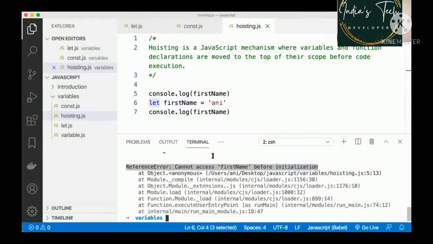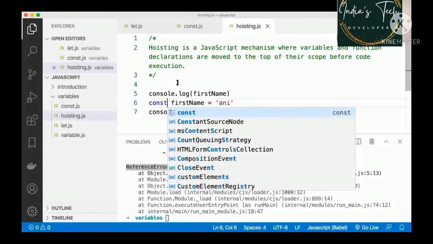Check this out. It says reference error, cannot access first name before initialization. Initialization is you're declaring and assigning an initial value to it. Now, the reason why this did not work is because variables declared with the let and const keywords do not get hoisted. So the same thing happens if I try to do it with my const.